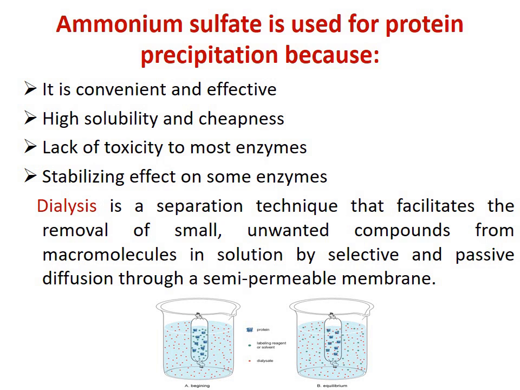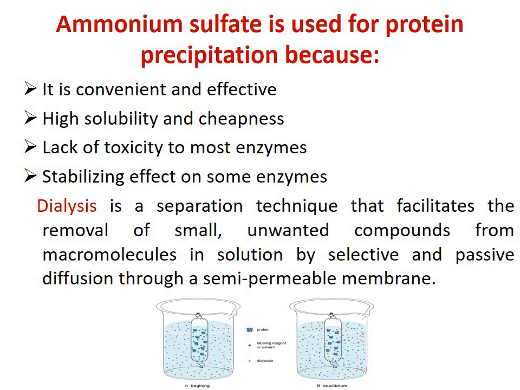In ammonium sulfate precipitation, we use ammonium sulfate to precipitate protein. Ammonium sulfate is used because it is convenient, effective, highly soluble, lacks toxicity and stabilizes some enzymes. After ammonium sulfate precipitation, the most important step is dialysis to remove the ammonium sulfate, because when ammonium sulfate remains with protein for a long period of time, it can denature the protein. So ammonium sulfate is removed by the process of dialysis.